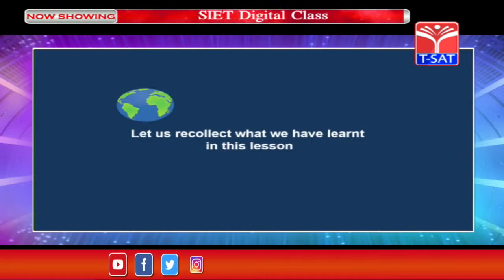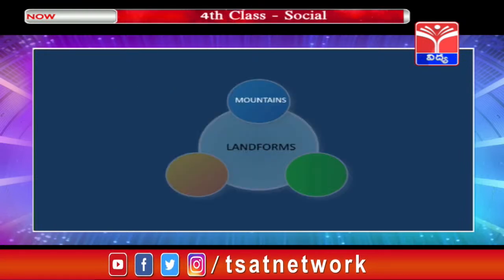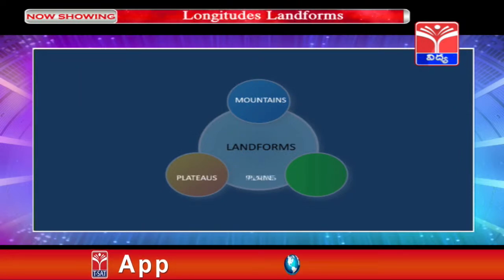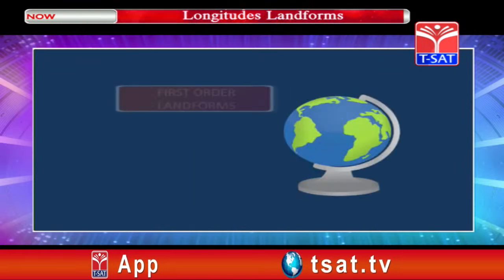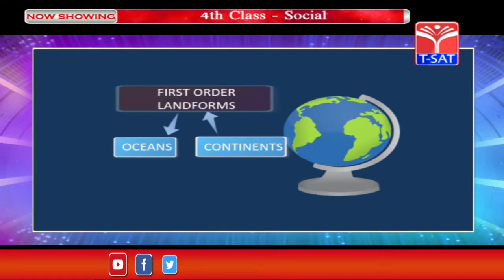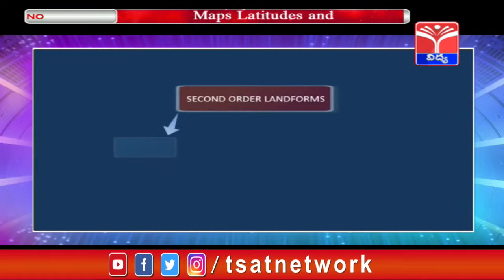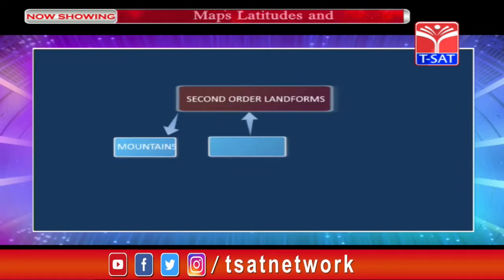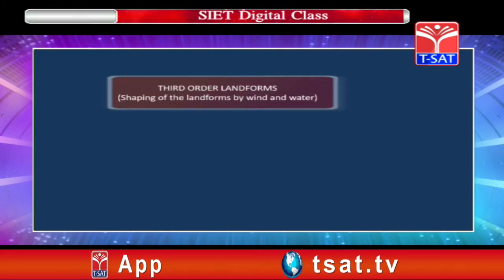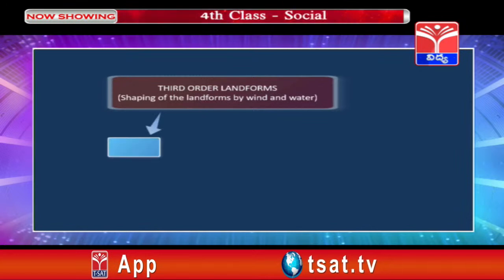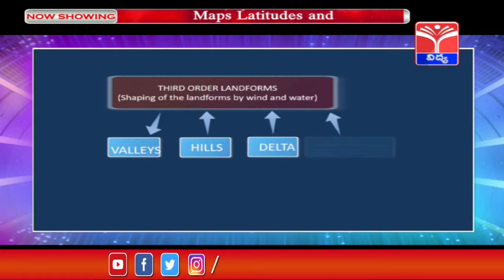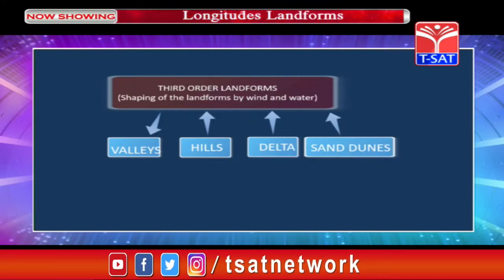Let us recollect what we have learnt in this lesson. Children, now let us learn about the different landforms. Children, observe the first order landforms in this flow chart. Children, observe the first order landforms in this image. Oceans and continents are the first order landforms. Second order landforms are mountains, plains and plateaus. Third order landforms are formed by the action of wind and water. Valleys, hills, deltas and sand dunes form third order landforms.